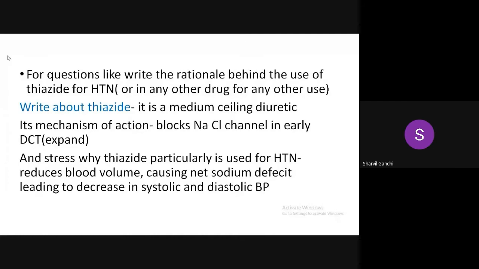It is used for hypertension because it reduces blood volume, causing a net sodium deficit, leading to decreased systolic arterial blood pressure. This is the thing they ask for. If you write other random uses, it's fine, but write the thing which is to the point. That will fetch you marks. And if time permits, also write why other drugs of the same class, for example furosemide or spironolactone, are not preferred over thiazide, just in 1 or 2 lines. This will give you some extra marks. Yeah, next.